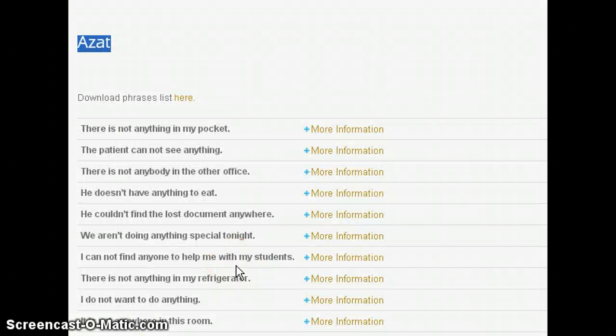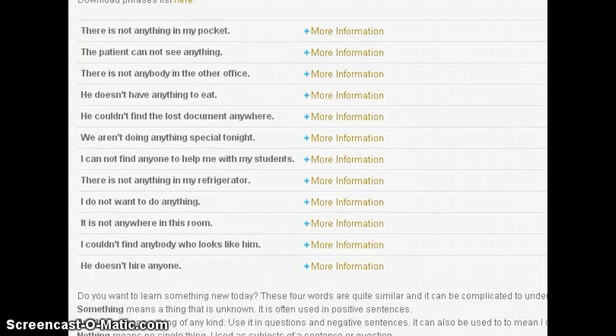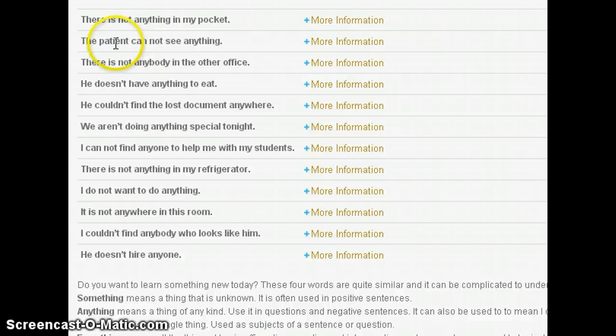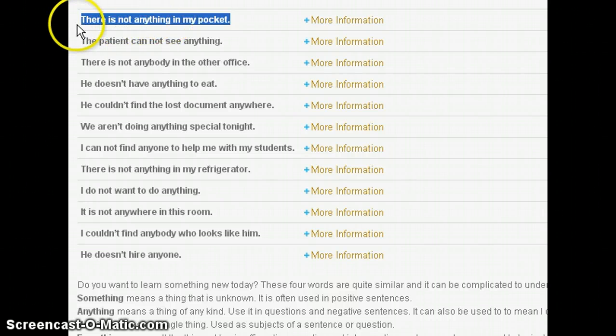After learning all this grammar, you need to practice. If you scroll a little bit down, you can see that this exercise is developed specially just for this case. Let me do the first row, and then you will be able to do the other rows by yourself. In the first row, the initial sentence is, "There isn't anything in my pocket." You need to express the same idea in different words. "Not anything" can be transformed to "nothing." So basically you can say, "There is nothing in my pocket."